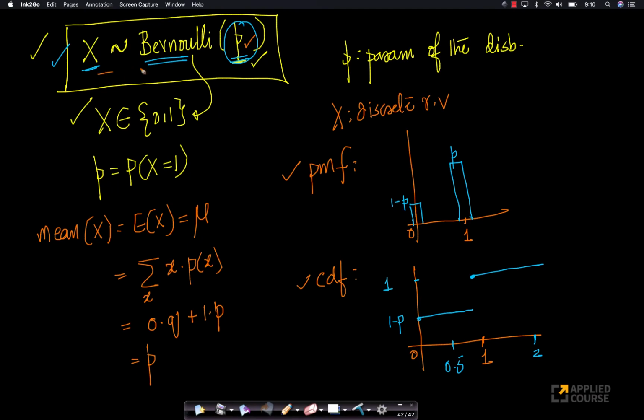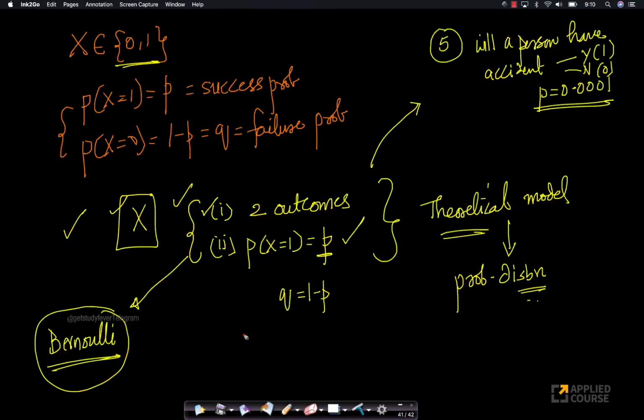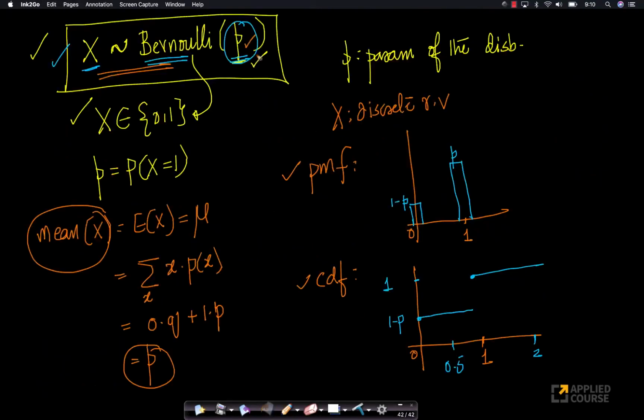So which means if you give me a Bernoulli distributed random variable, its mean is going to be equal to p. Now look at this. The moment you tell me that it's a Bernoulli random variable, because it has only two outcomes with a value of p, then if you ask me what is the mean value of x, I can easily say this mean is nothing but p, because it's a Bernoulli random variable. I've already studied this model. Look at this. Here are all the properties. If you just tell me that x is a Bernoulli random variable, I can draw its PMF, I can draw its CDF, I can compute its mean. Similarly, I can even compute its variance.